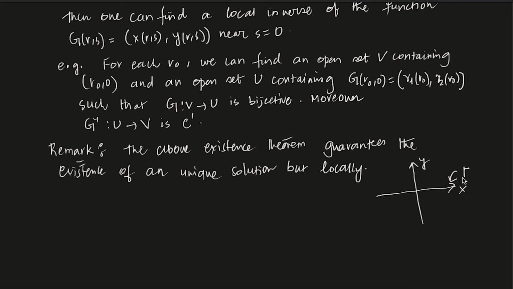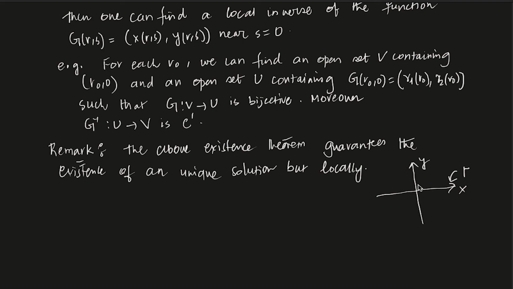What this theorem is saying is, for an arbitrary problem, if gamma is non-characteristic for that problem, then you can find a solution, but not everywhere. You cannot say that the unique solution exists in the whole domain, the whole XY plane.